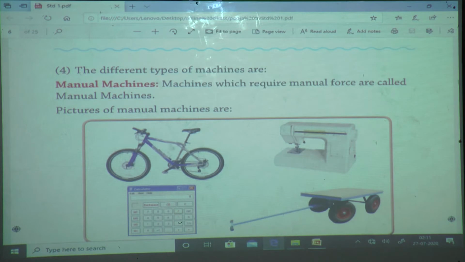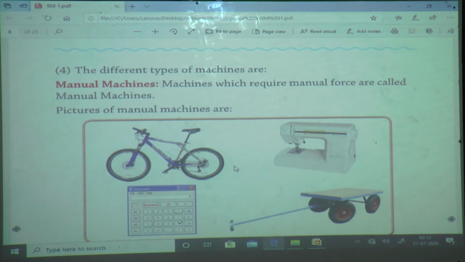That's why these machines are called manual machines. Why are they called manual machines? Because if manpower is not there, these machines will not work. These machines will not work automatically. That's why they are called manual machines.